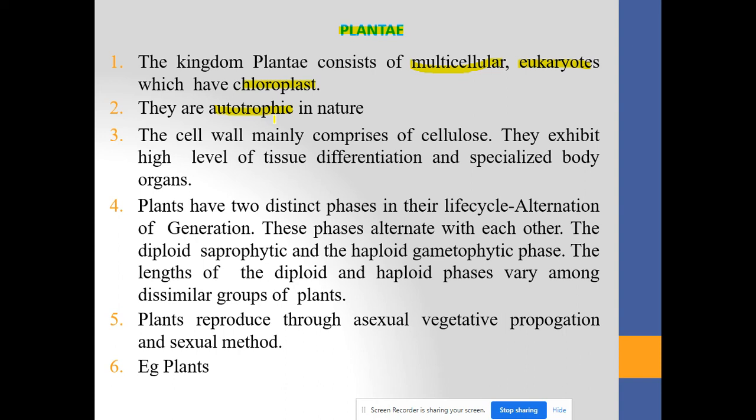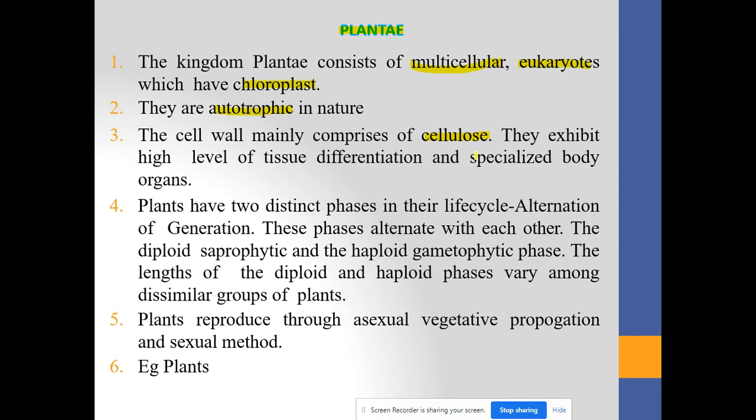They have the ability to form nutritional organic substances from simple inorganic substances, and that's why they are classified in the kingdom Plantae. Third, the cell wall mainly consists of cellulose. They exhibit a high level of tissue differentiation and specialized body organs.